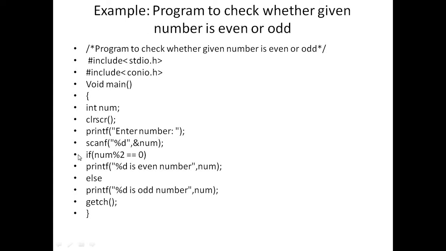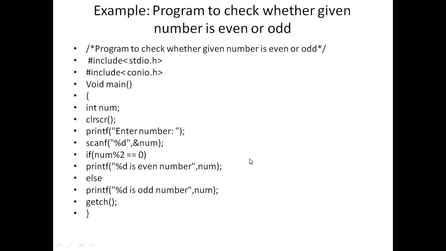ampersand num. Then we need to use a mathematical expression, right? So here we need to use num mod 2 is equal to 0. If mod is 0, then the number is even. Else, if mod is not 0, if it is any number other than 0, the number is odd.